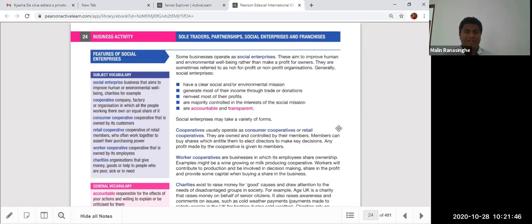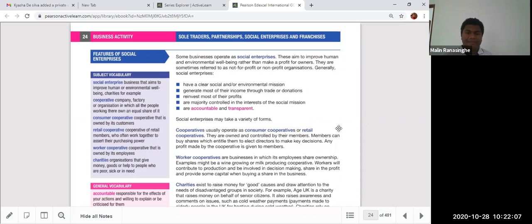They generate more of their income through trade or donations. They invest most of their profit, reinvesting. They maintain fixed deposits. There is majority control by those whose interests lie with the social mission, and they are accountable and transparent. These things are there. And social enterprises may take a variety of forms.